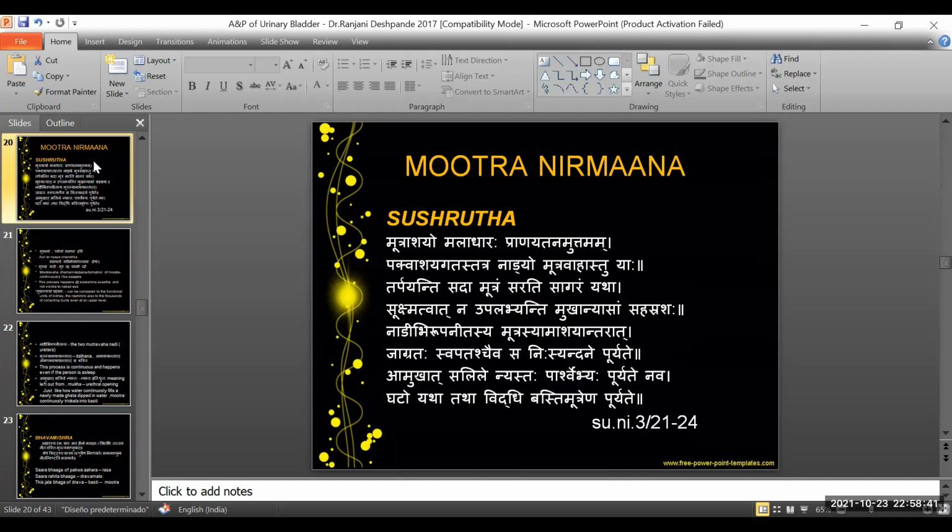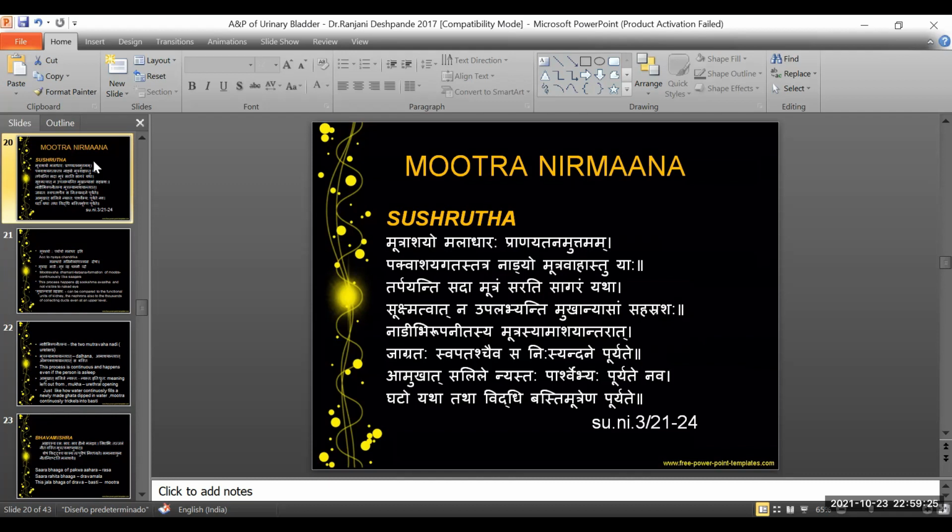Pakvashaya Gatastatra. So here we can understand that the Malatrava from the Pakvashaya, after it is subjected to Pachana, in the previous shloka we saw, with the samparka of the Pachakagni, that Ahara Rasa is brought towards the Ambuvaha Srotas, because Ambuvaha Srotas is, we know, the Vishramasthana. As we saw in the previous slide, it is the reservoir for all the excretions, that is the Dravarupi Mala. Keeping this in mind, the function of the large intestine is to simply understand what Acharya was trying to explain in this particular line.